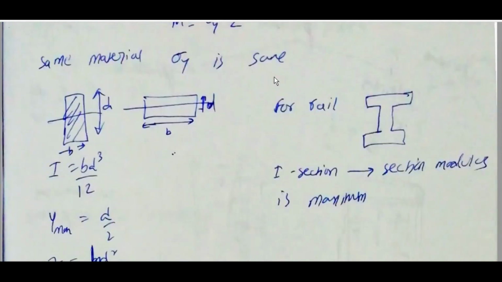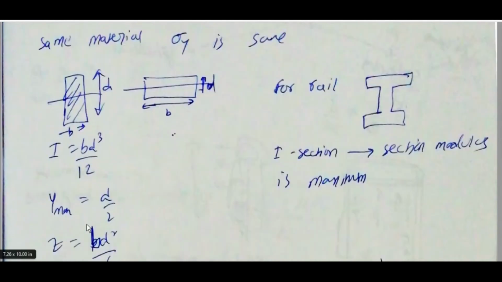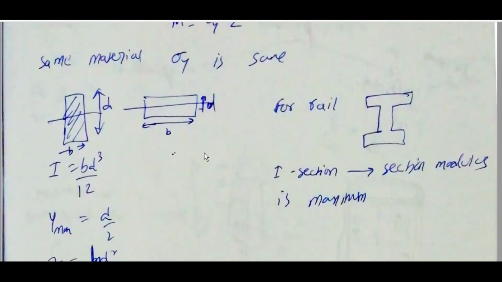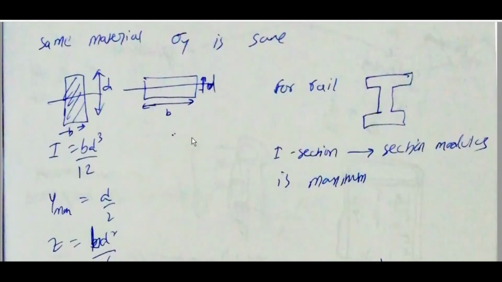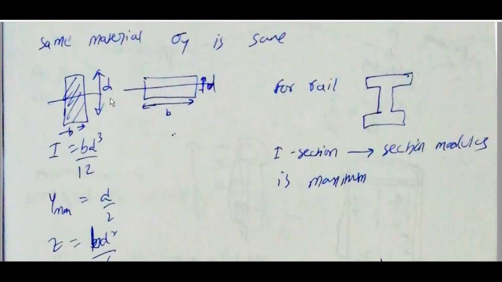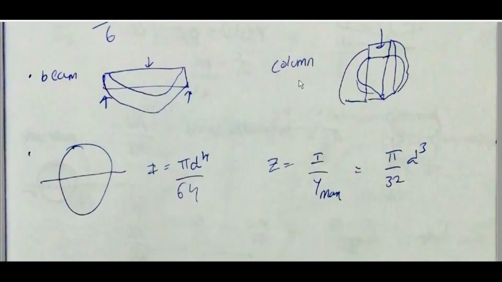Same material, if it is placed like this, I is equal to bd cube by 12, y max is equal to d by 2, Z is equal to bd square by 6. If it is placed the other way, db square by 6, so this will be more. For a rail, the I section has maximum section modulus, as the material is placed far from the neutral axis.